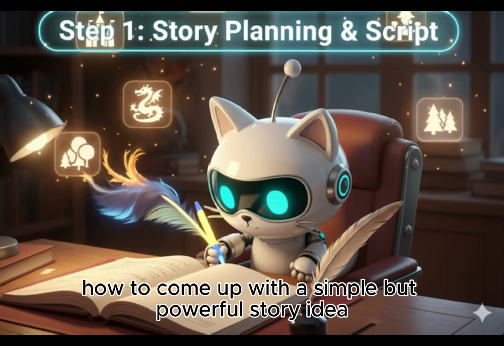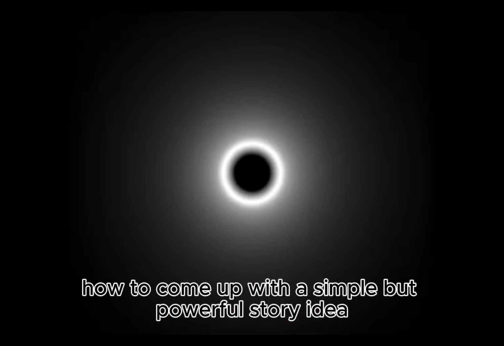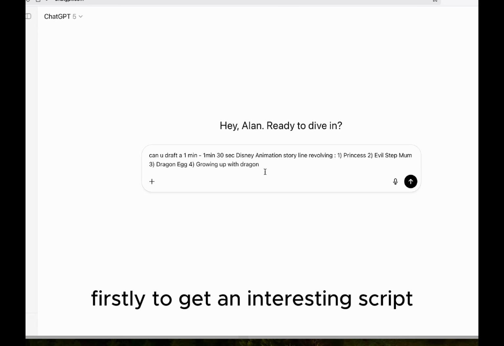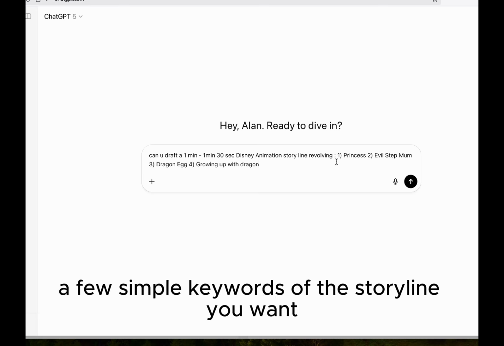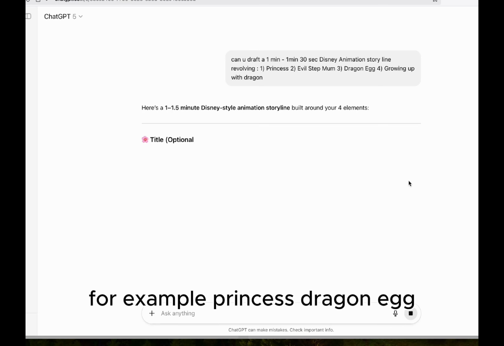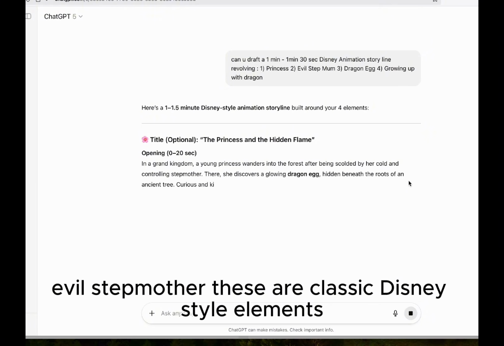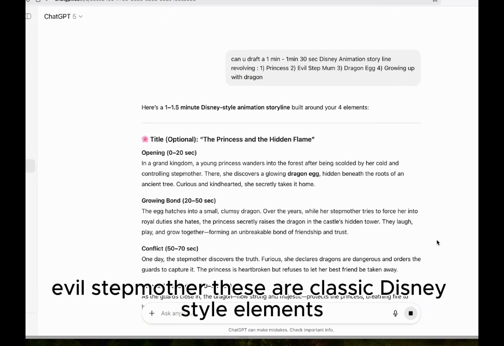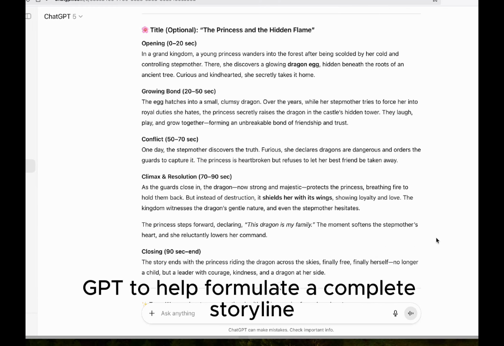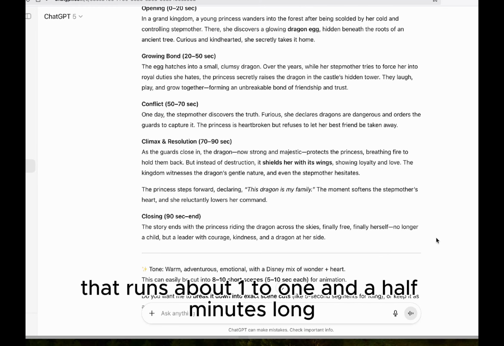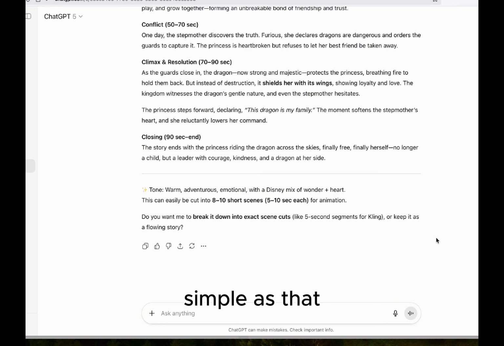How to come up with a simple but powerful story idea. Firstly, to get an interesting script, you don't need to overthink or crack your head. Just start by writing a few simple keywords of the storyline you want. For example, Princess, Dragon, Egg, Evil Stepmother. These are classic Disney-style elements. Then I'll take these keywords and ask ChatGPT to help formulate a complete storyline that runs about 1 to 1.5 minutes long. Simple as that.